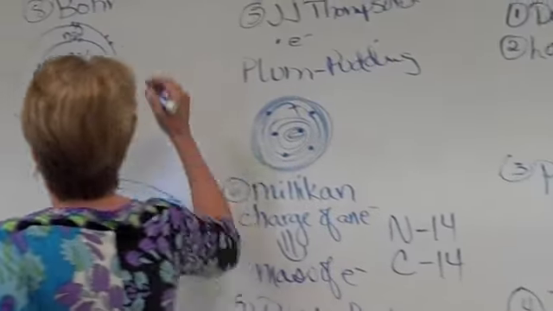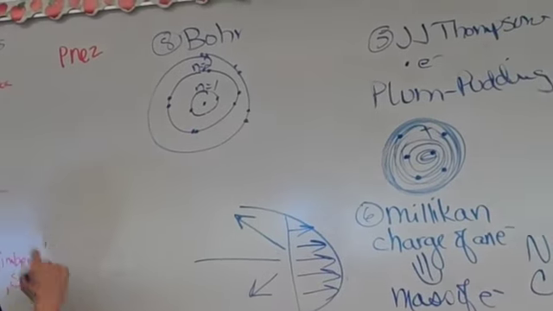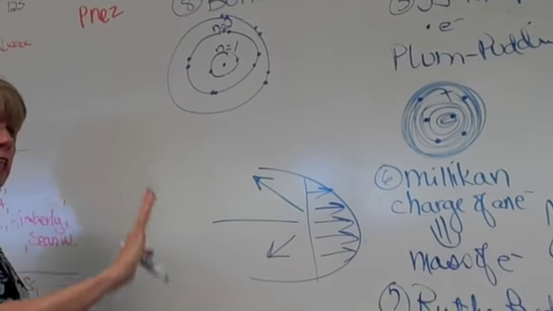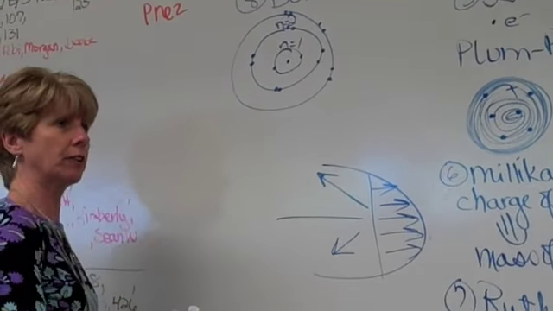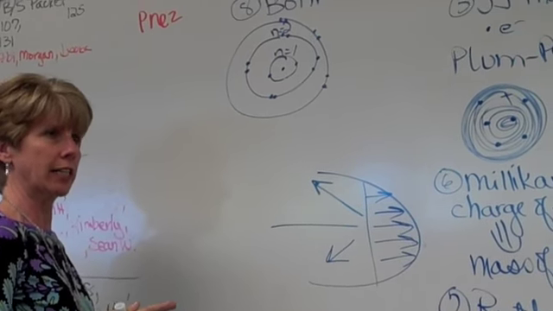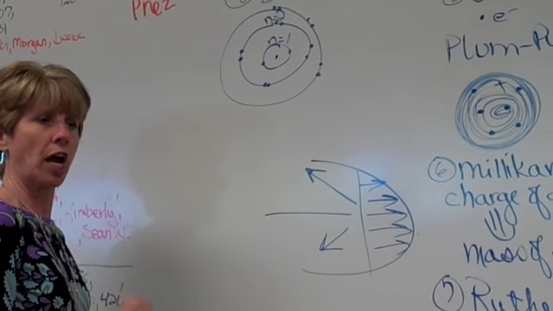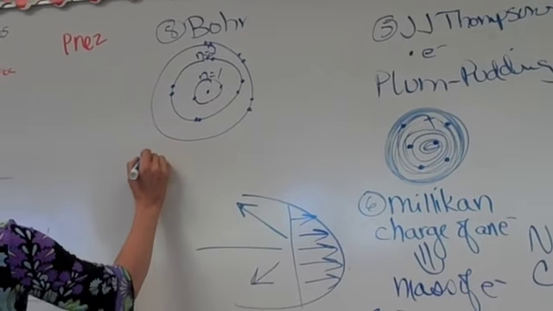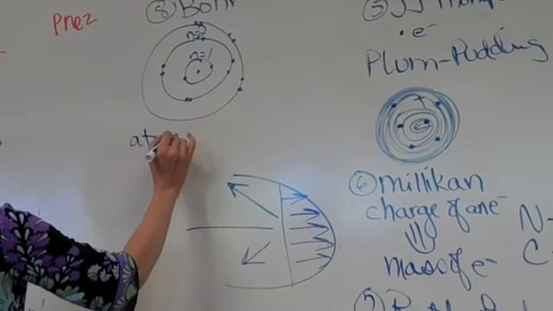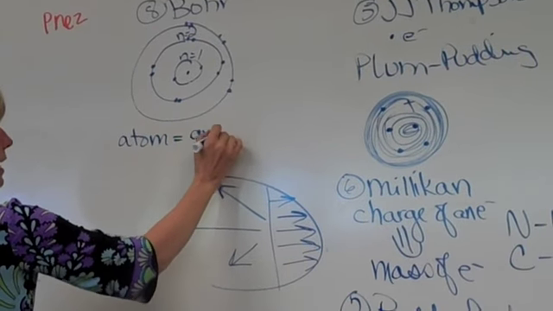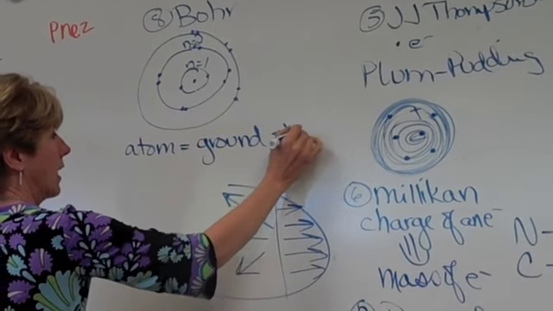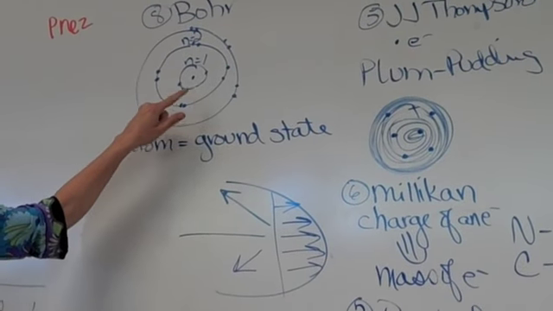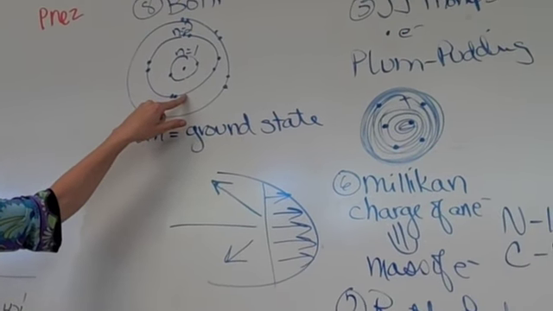Okay? Now he also found out that certain elements release energy in the form of light when they're exposed to different types of energy. Remember this? Okay, atoms can be in something called ground state. That's when all of the electrons are in the lowest energy level available.